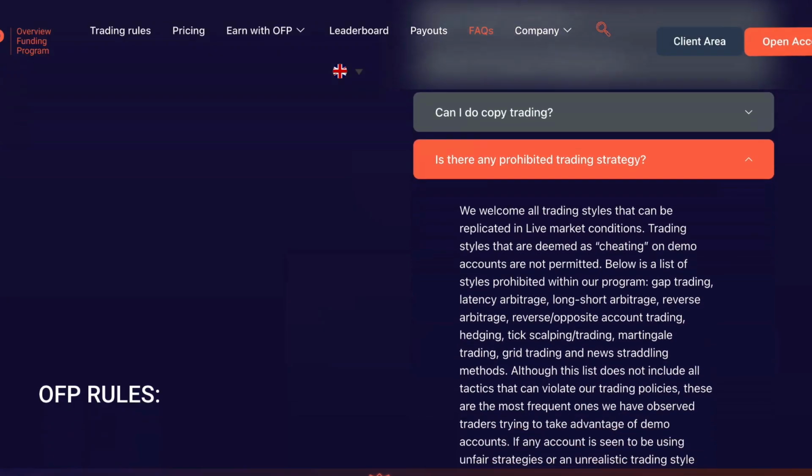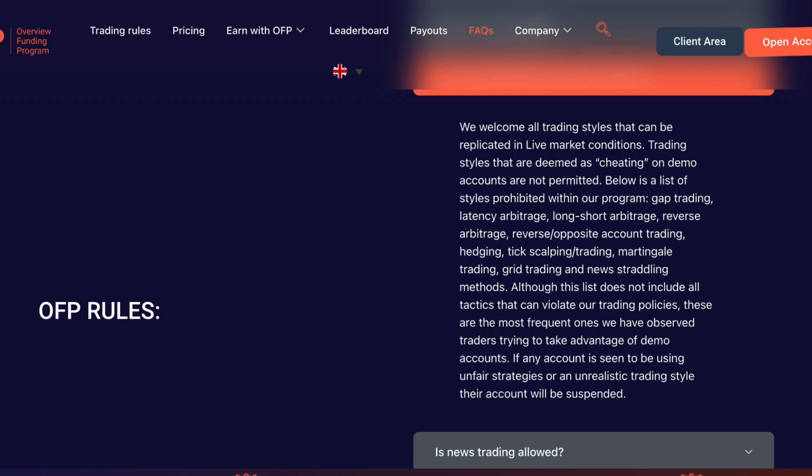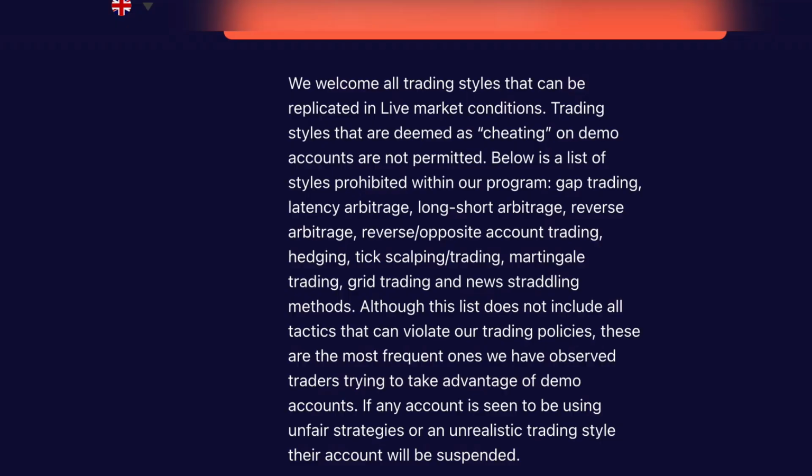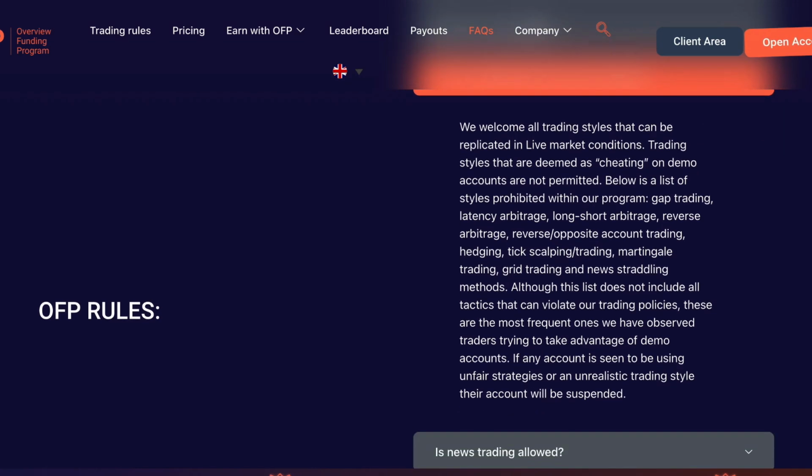So firstly, when you actually go to the website, go to the FAQs, you scroll down and look at what trading styles are allowed or not allowed. Now, it does say we welcome all trading styles that can be replicated in live market conditions. Trading styles that are deemed as cheating on demo accounts are not permitted. Below is a list of styles prohibited within our program: gap trading, latency arbitrage, long short arbitrage, reverse opposite account trading, hedging, tick scalping, and martingale trading, grid trading, and news straddling.